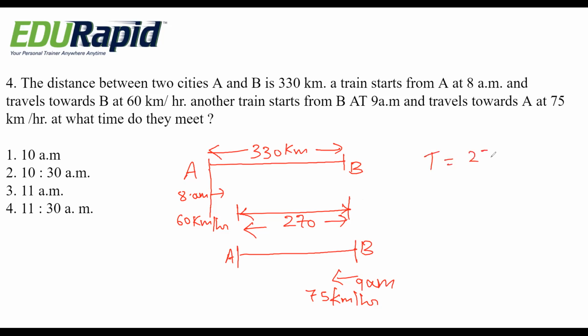Time equals distance by speed: 270 divided by 60 plus 75. If you simplify, you will get 2 hours. So the time at which they meet is 9 a.m. plus 2 hours, it is 11 a.m.